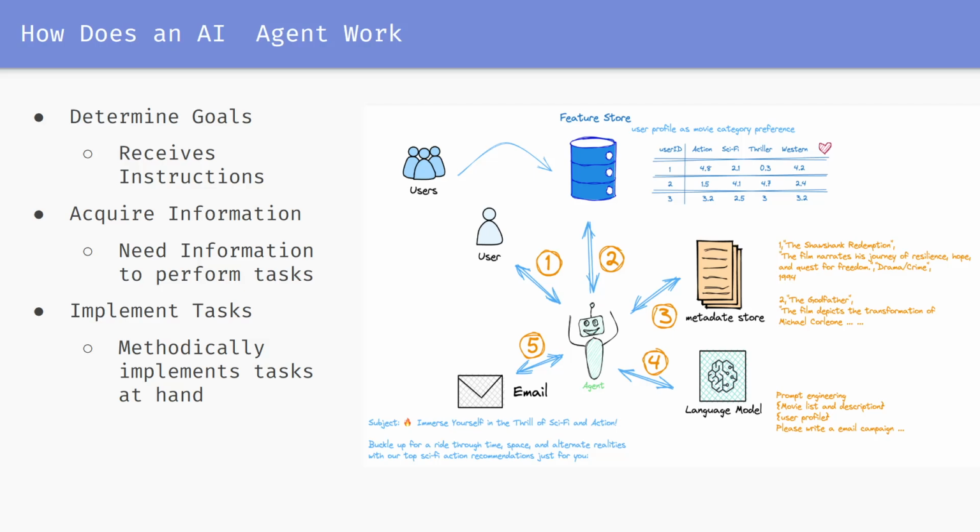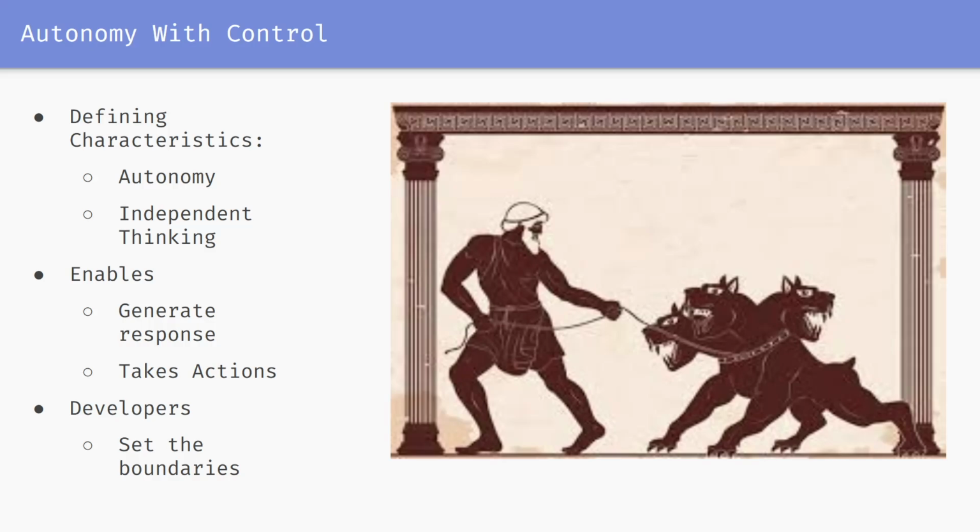The last thing is implementing tasks. With sufficient data, the AI agent, I would say, methodically can implement the task at hand. Once it accomplishes these tasks, the agent removes it from the list and proceeds to the next one. In between task completions, the agent evaluates if it has achieved a designated goal by seeking external feedback and inspecting its own logs. So autonomy with control, right?